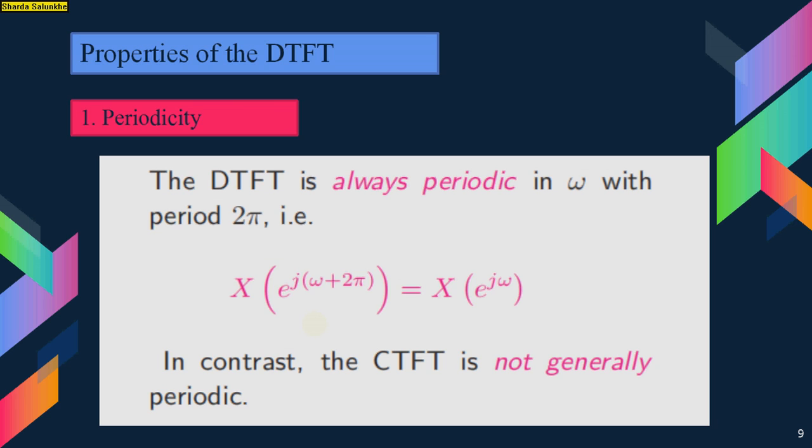Let us start with the properties of the DTFT. By using the properties you can solve different examples easily. The first property is periodicity. The DTFT is always periodic in omega with period 2 pi. That is, X of e raised to j omega plus 2 pi is equal to X of e raised to j omega. That means the signal repeats after some period. After some interval, the signal repeats itself. That is nothing but periodicity. In contrast, the CTFT is not generally periodic.